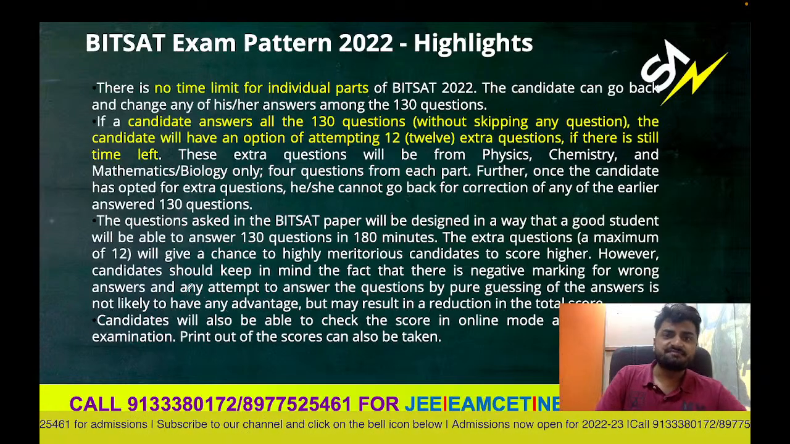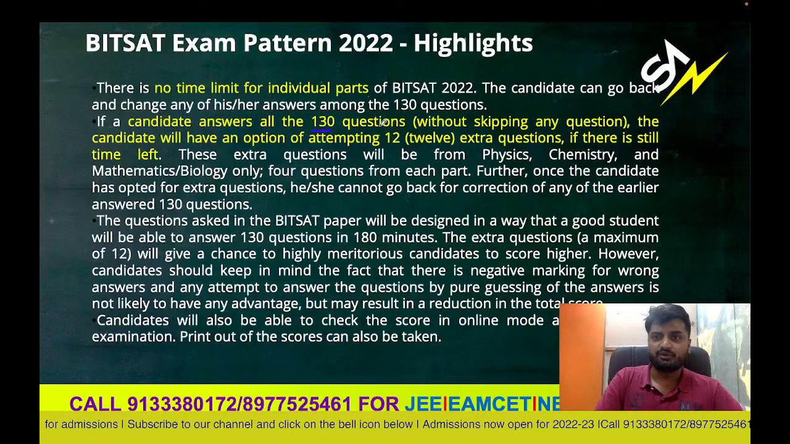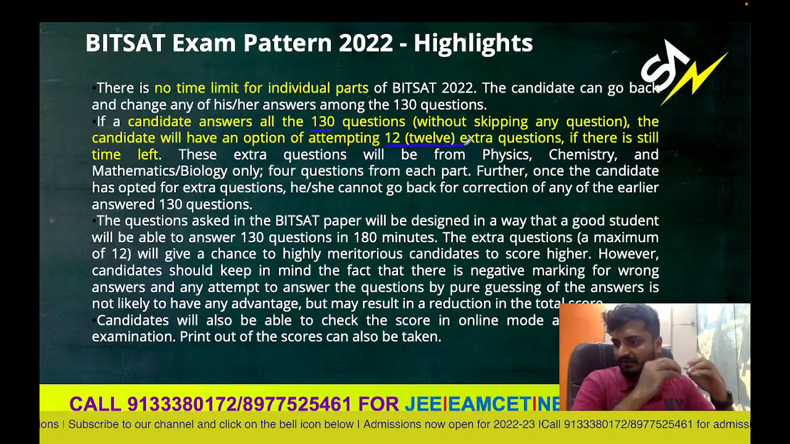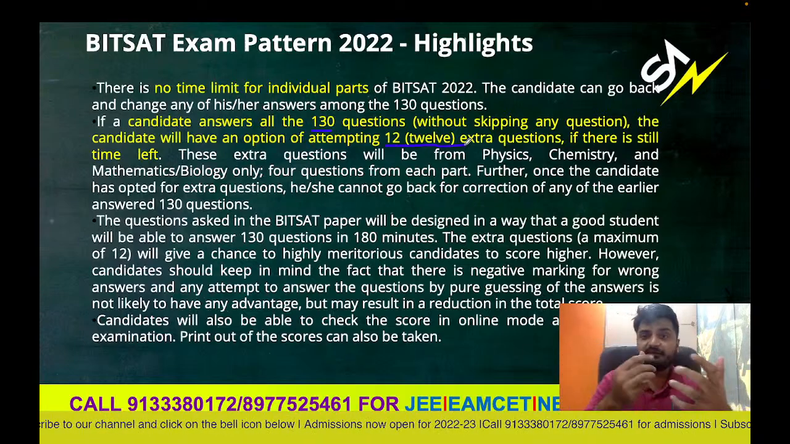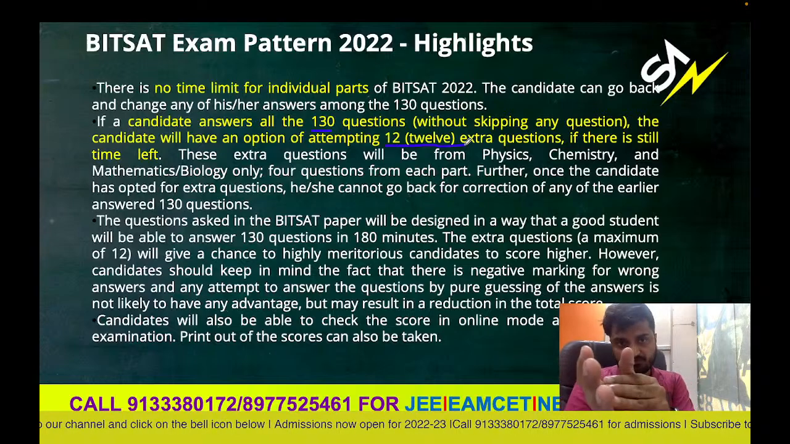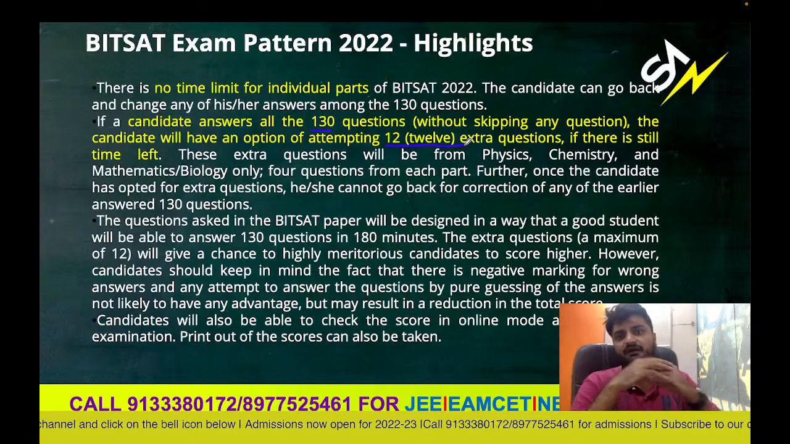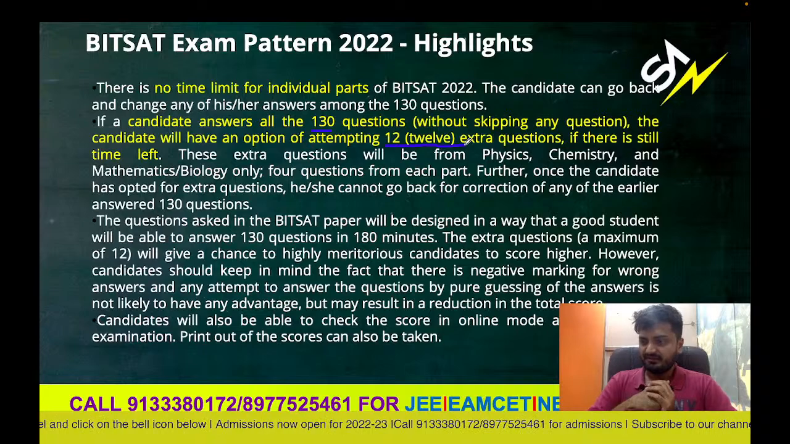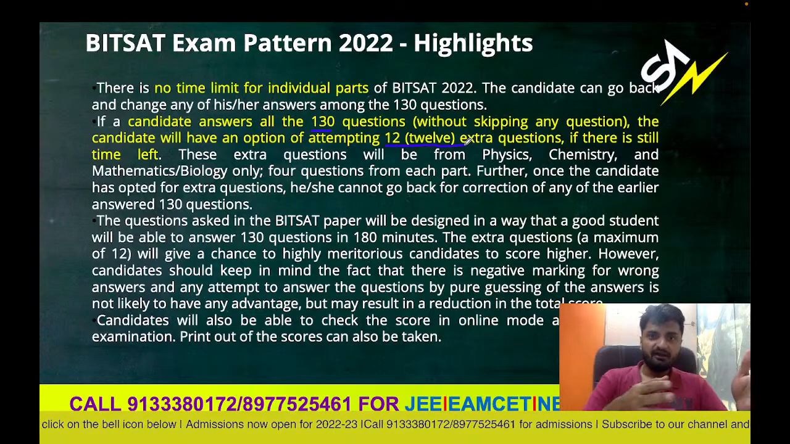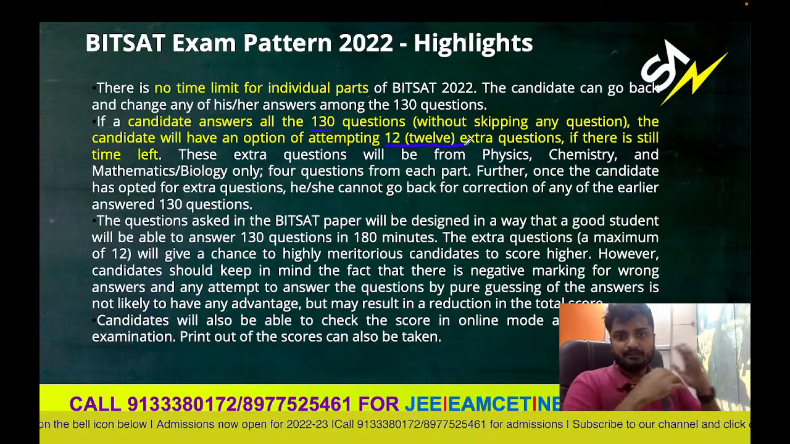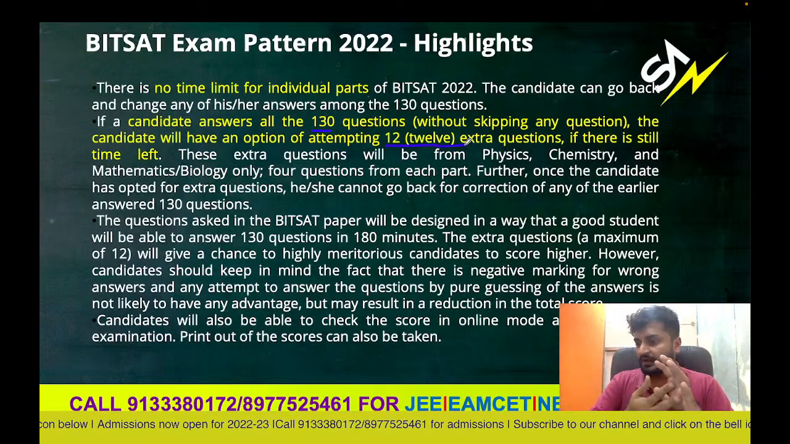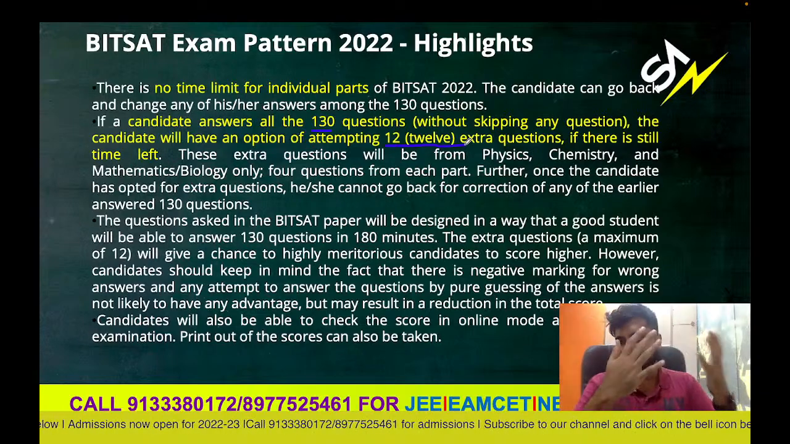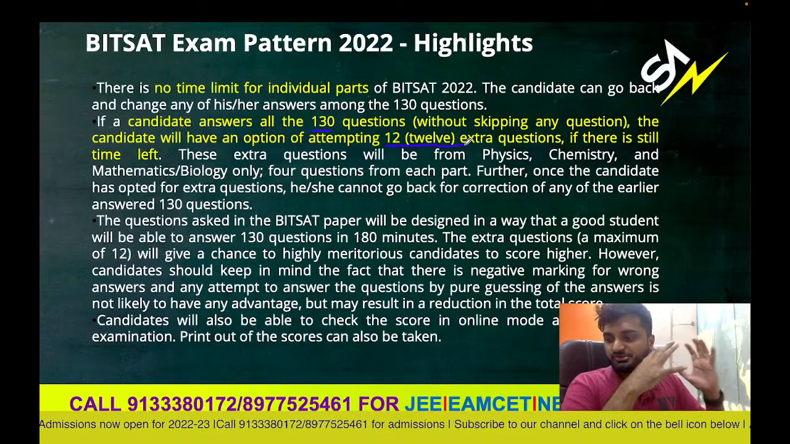If you are answering all 130 questions, you get 12 questions extra, guys. So if you attempt all 130 questions within that 3 hours, you get 12 questions extra so that you can maximize your score. Of course, negative marking is also there, but this is to ensure that toppers or good students are rewarded because they have completed the paper quickly. You have a chance to push up your score.